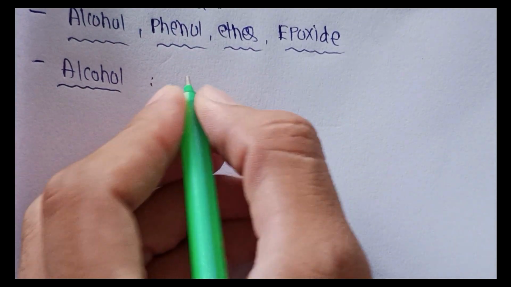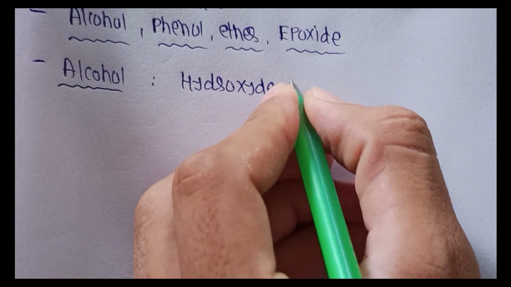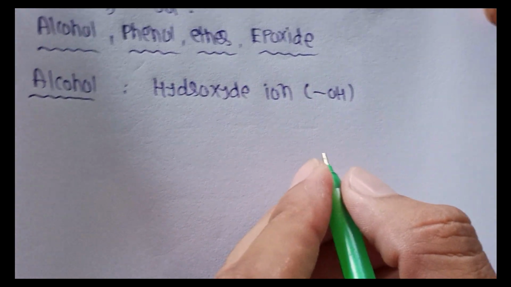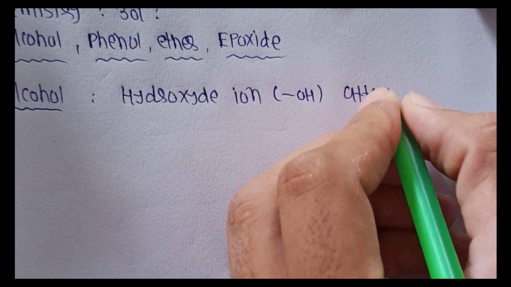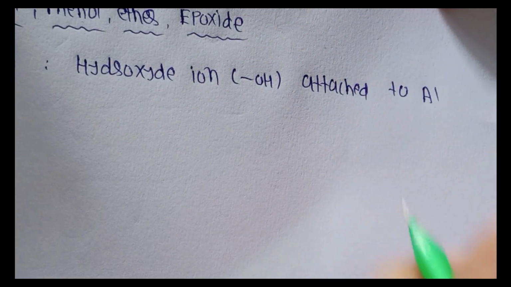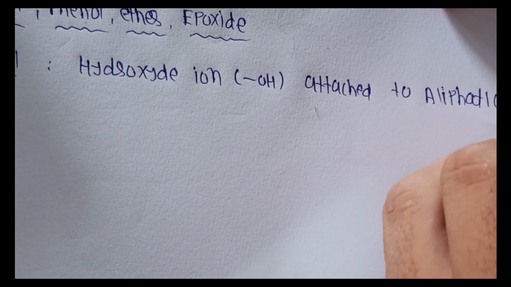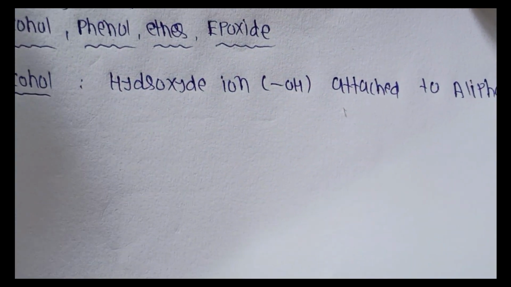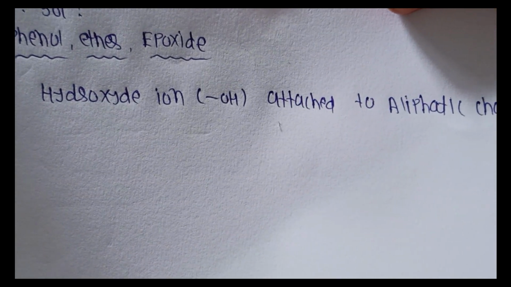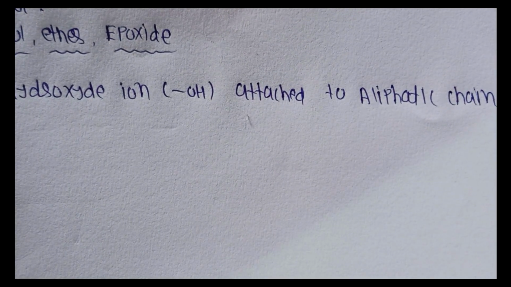Alcohol is a hydroxide ion. Hydroxide ion means the OH functional group attached to an aliphatic chain. Alcohol means the OH group attached to an aliphatic chain. Aliphatic chain means methyl group, ethyl group.